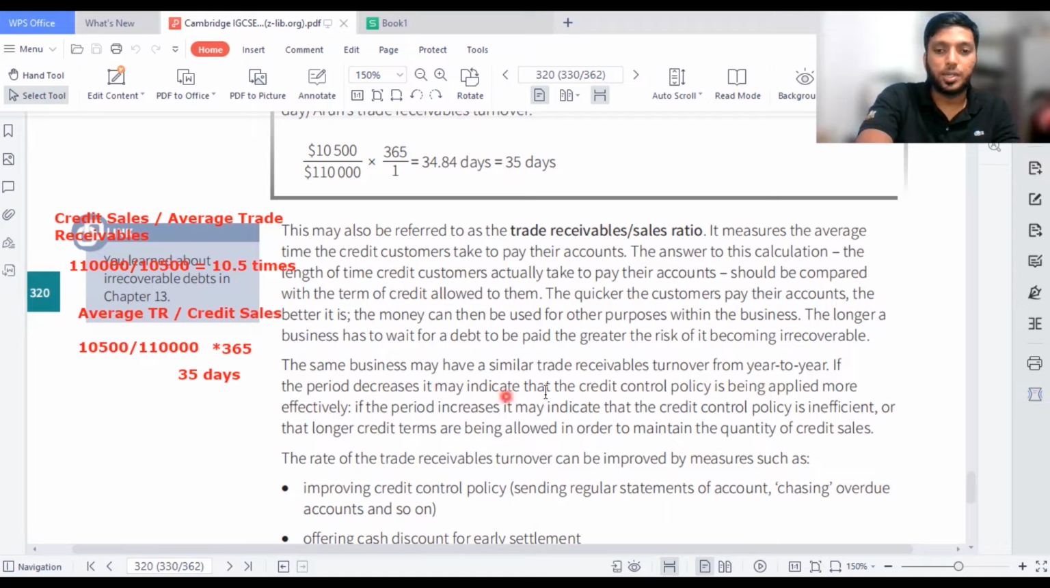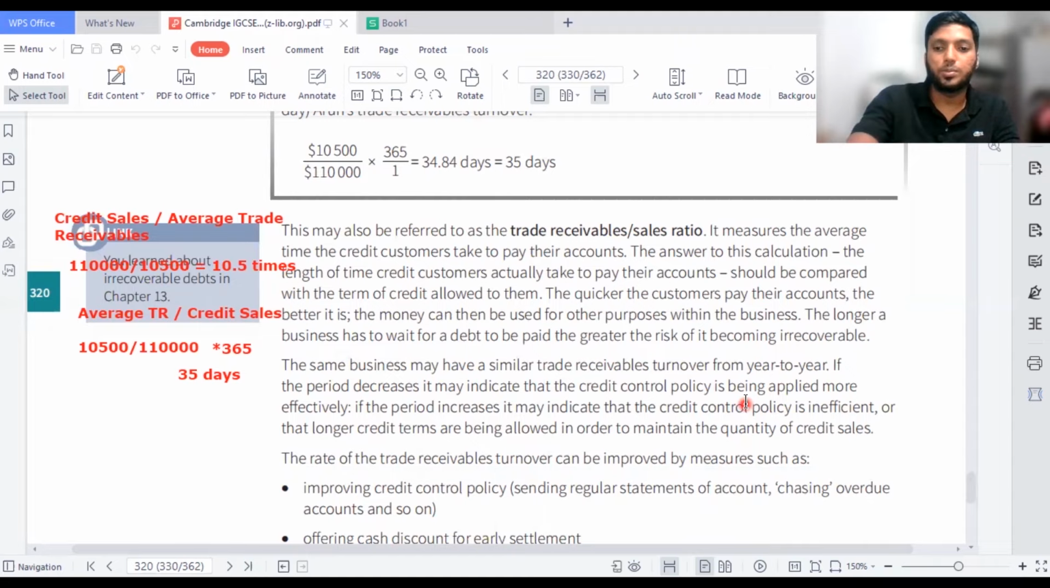If the period decreases, it may indicate that the credit control policy is being applied more effectively. If the period increases, it may indicate that the credit control policy is inefficient or that longer credit terms are being allowed in order to maintain the quantity of credit sales. So you should understand one particular thing: if the customers are given too much leeway, with a chance of not paying the money, then of course the business is at high risk.